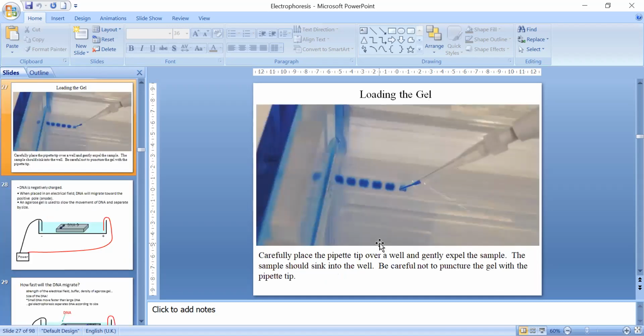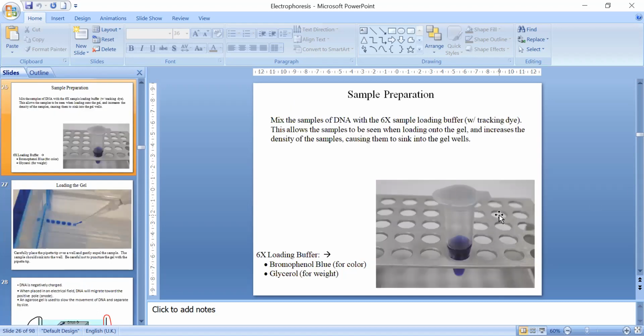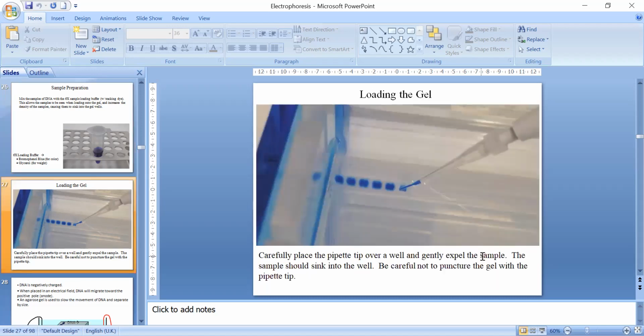You can see this is a gel, and the samples are generally loaded, like DNA samples, because mostly we are using either DNA or RNA. The samples are loaded with a dye. You might be knowing that the DNA sample is mixed with a dye, bromophenol blue, and that gives a color to the DNA, right?